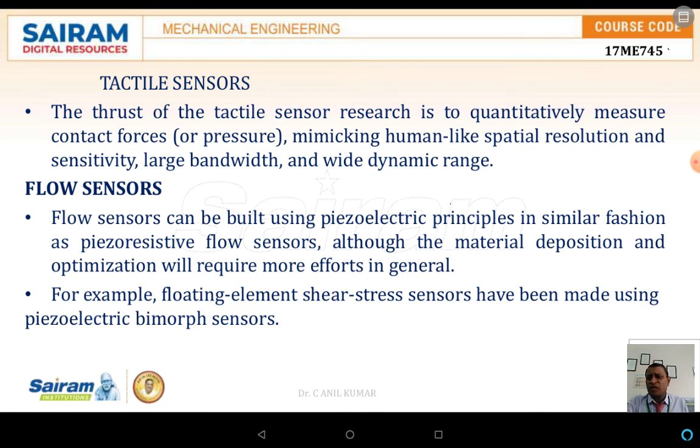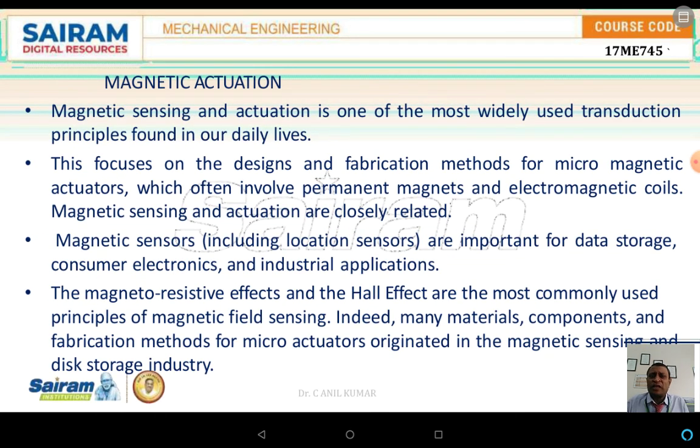The next part we are discussing is with respect to magnetic actuation. Magnetic actuation is another topic, in which magnetic sensing and actuation is one of the most widely used transduction principles.